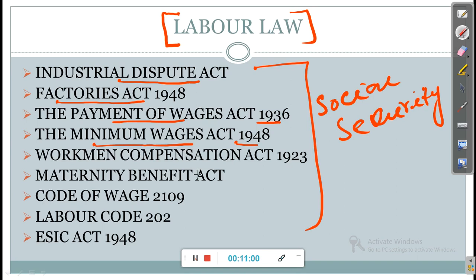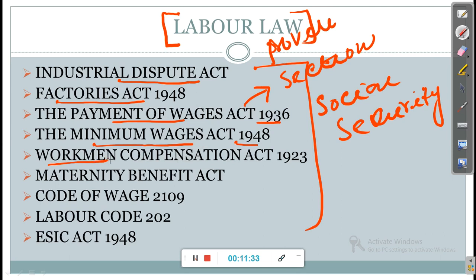One thing you have to remember while you read these acts: you need not remember in which sections a provision is written. What you have to remember are the provisions, that is, what the section says and what the provisions are. You have to read that properly and remember it properly. That's why you have to revise a lot.